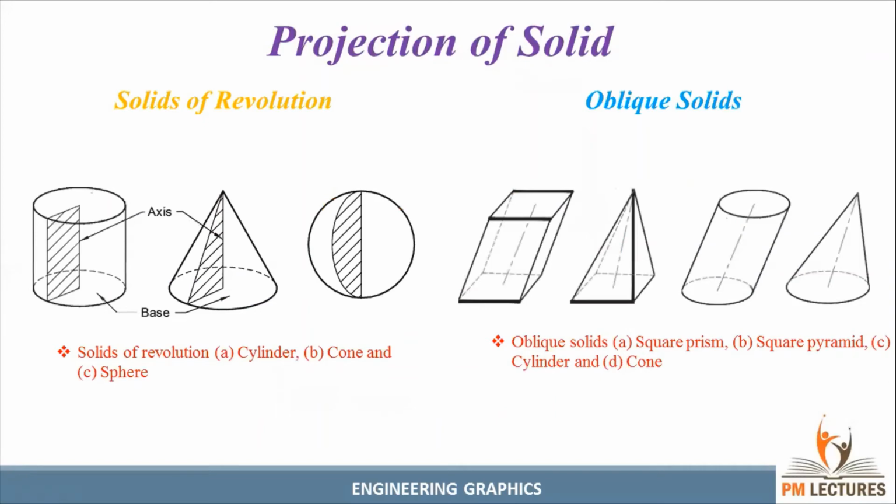Now we can see the revolution of the solids. See, if we have a rectangular plate and you revolve the rectangle about the axis of the plate, you can get the cylinder. If you have a triangle and we revolve the triangle about the axis of the plane, we can get the cone. Similarly, if you have a semicircle, we can revolve the semicircle about the axis of the plane, we can get the sphere. These are the examples of the revolution of solids, guys. And similarly, these are the oblique solids.